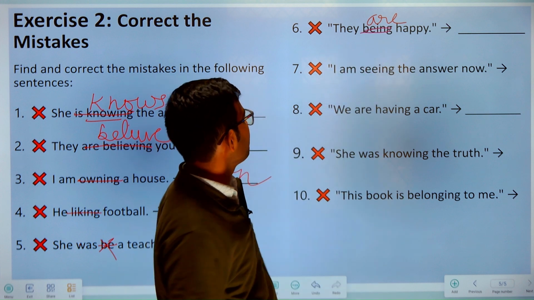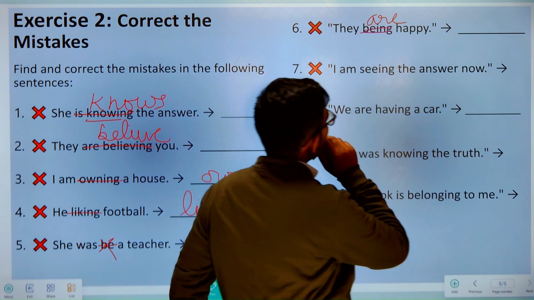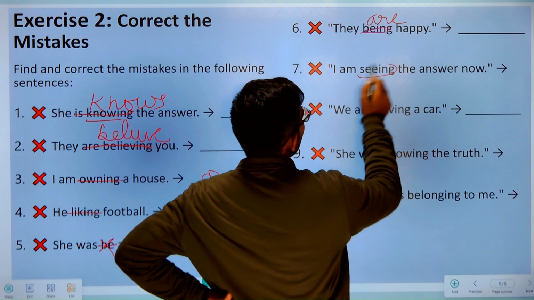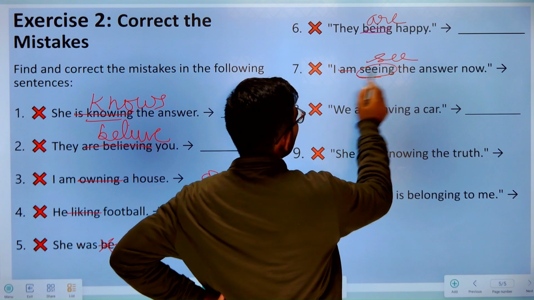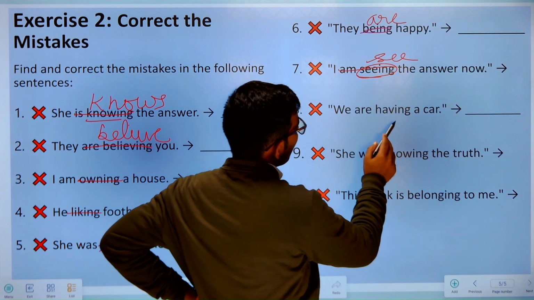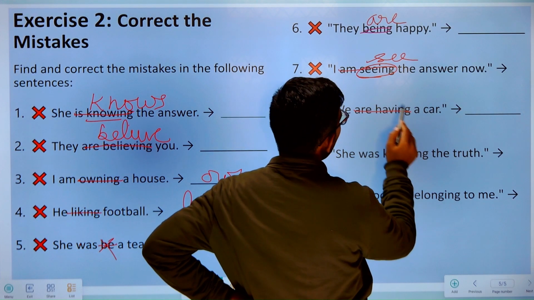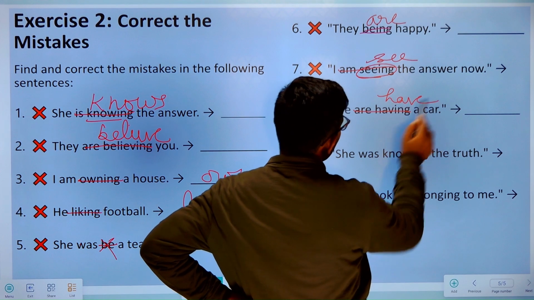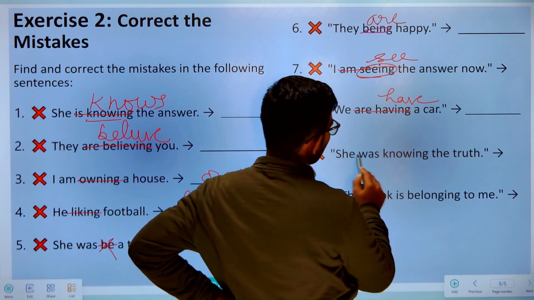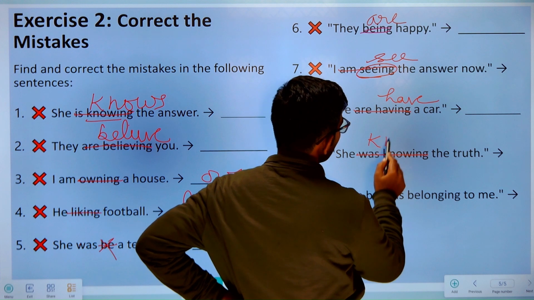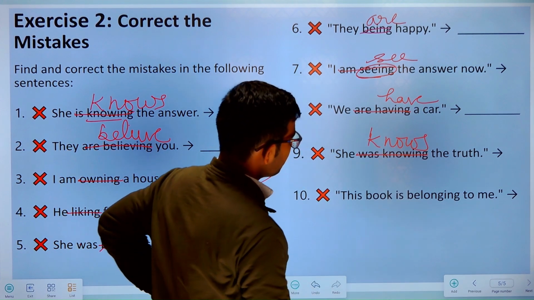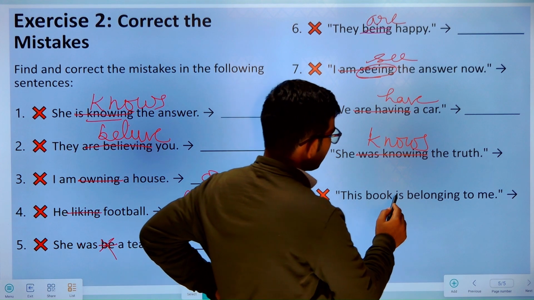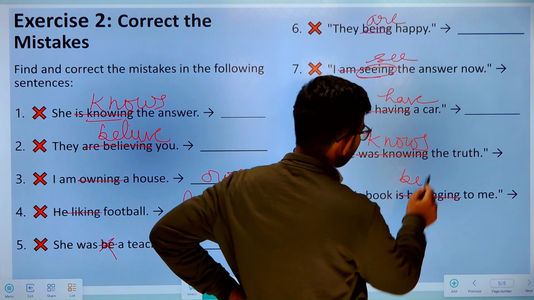So they are happy. "I am seeing the answer now." Here see is a stative verb. So I see the answer now. You don't want to use the ing form. "We are having a car." We have a car. "She was knowing the truth." She knows the truth. "This book is belonging to me." This book belongs to me.